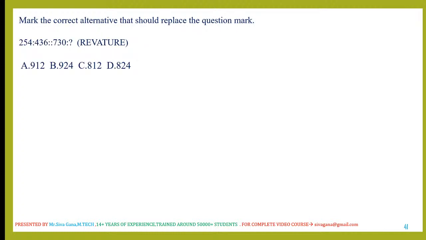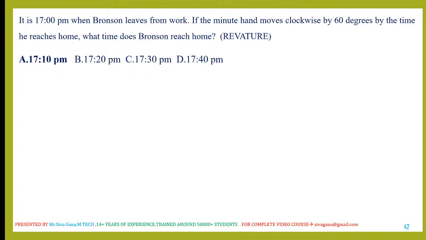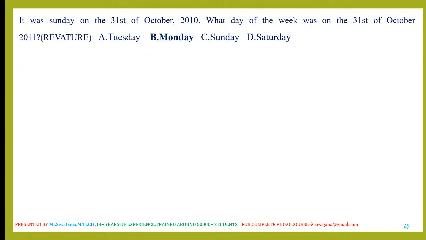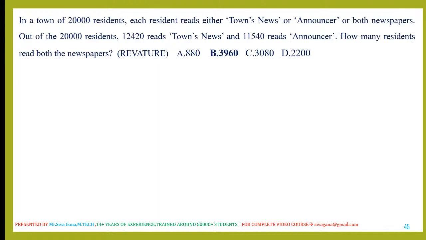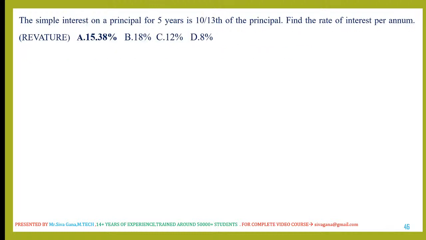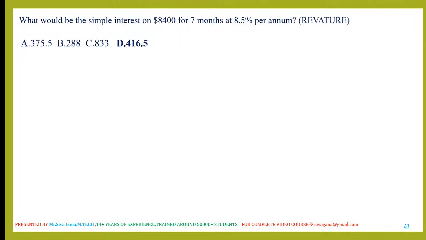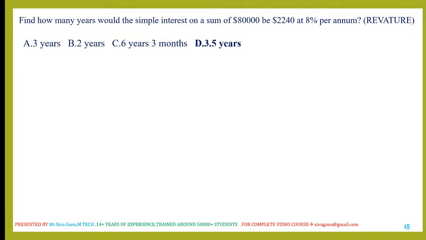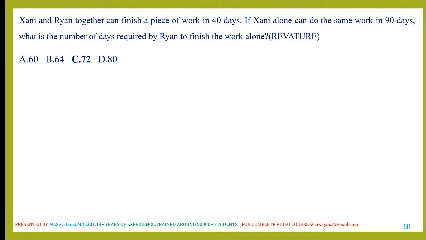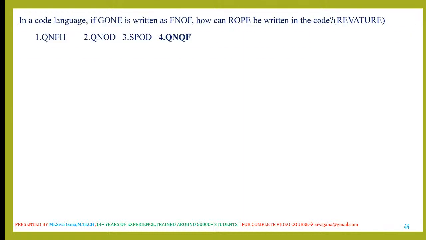This is a word number analogy question. This is a number analogy question, and this is the question on clock. This is the question on calendar. This is the question on coding and decoding, and this is the question again on set theory. This is the question on simple interest, again on simple interest, and this is the question on time and work. So these are the topics that I want to explain in this session.